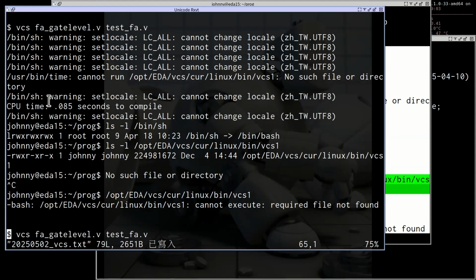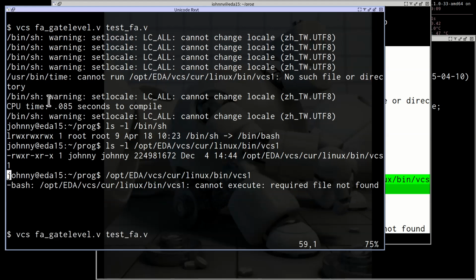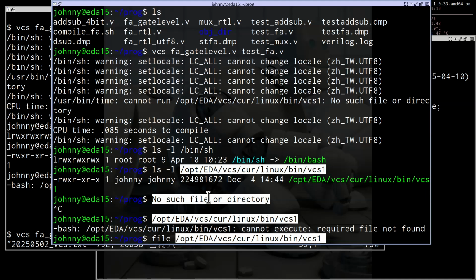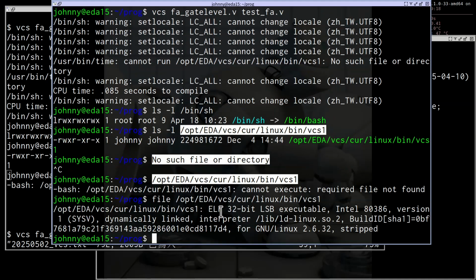Let me show you what happened. If you type file and this file, it will show you that this is actually a 32-bit executable. However, your system is 64-bit, right? Your system. So what should you do?